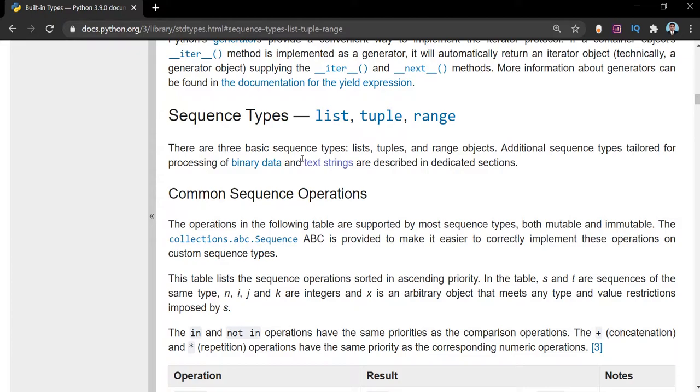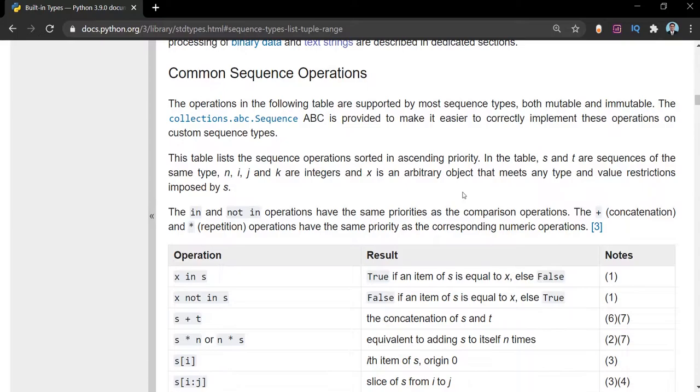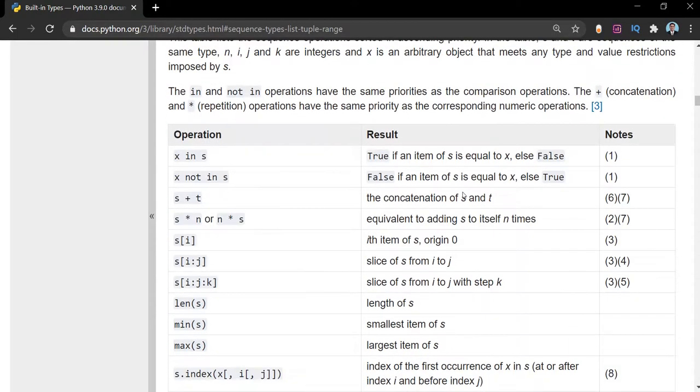Okay, so as we have said earlier as well, strings are also a sequence type. Again, there are some common sequence operations. Irrespective of whether they are mutable or immutable, these operations can be performed on sequence types. So which are those operations that can be done? We have seen these operations in the context of strings before. Similarly, they can also be applied to lists and tuples and the other common sequence types.